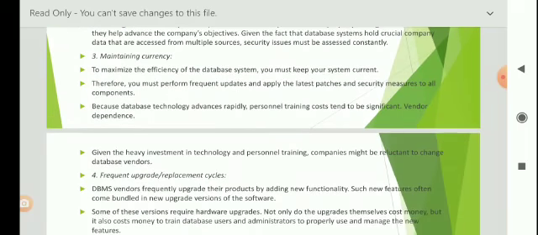Maintaining currency. To maximize the efficiency of the database system, you must keep your system current.